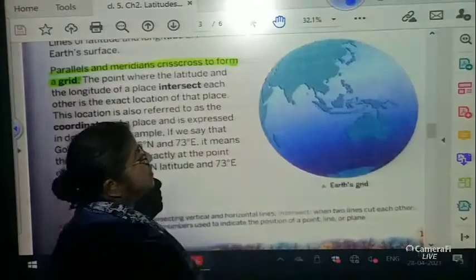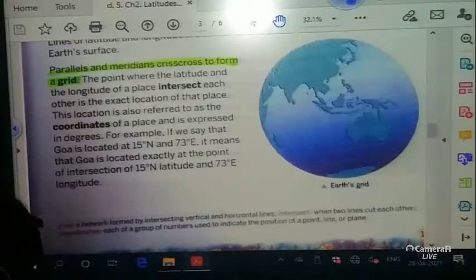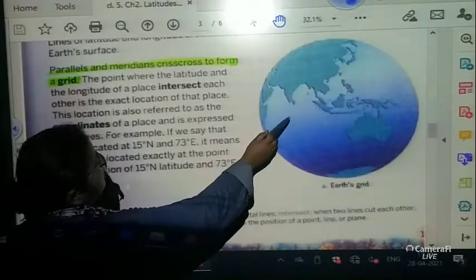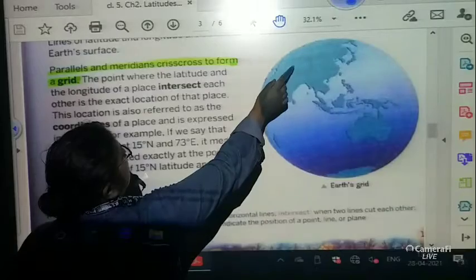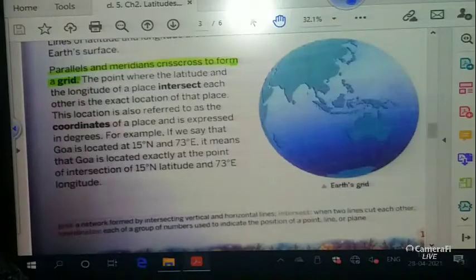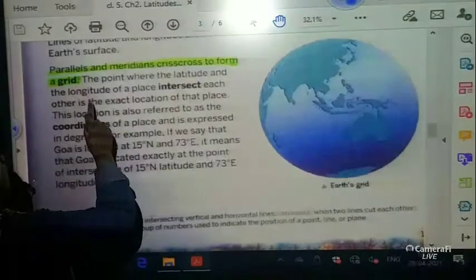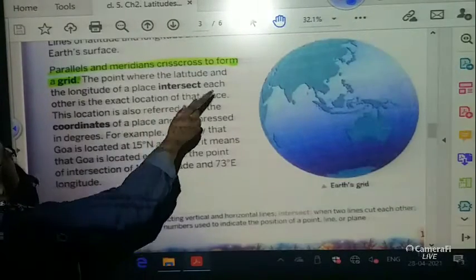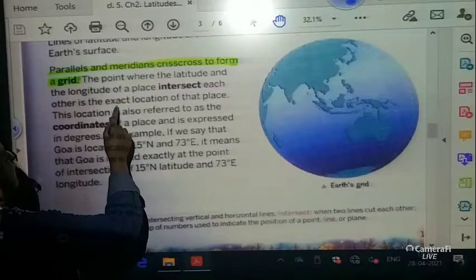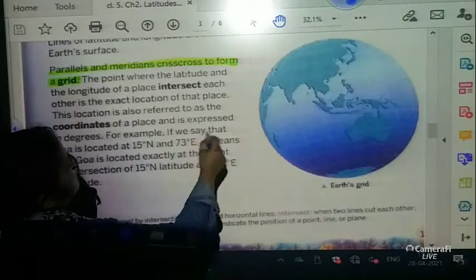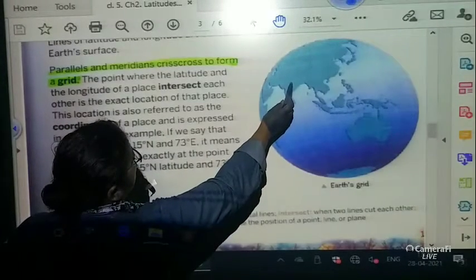We play crisscross, so this is also like a crisscross. It's cutting each other and meeting over here. These are the intersecting places. The point where the latitude and the longitude of the place intersect each other is the exact location of that place.